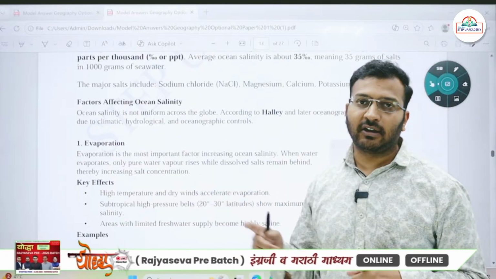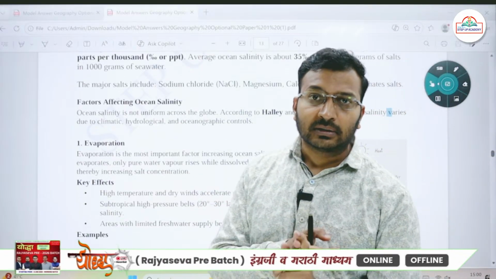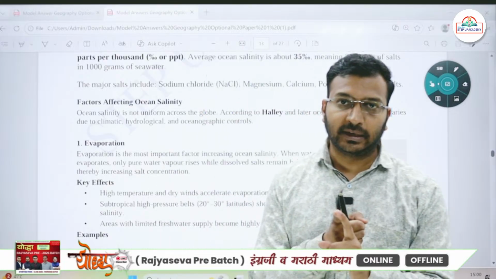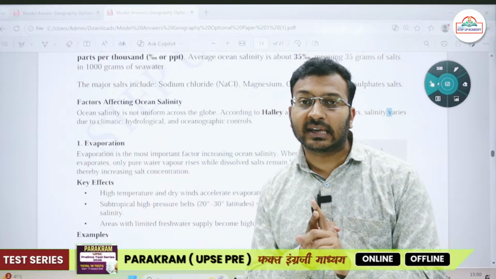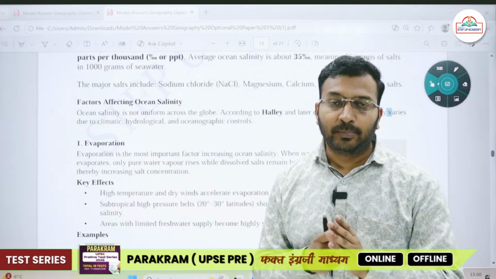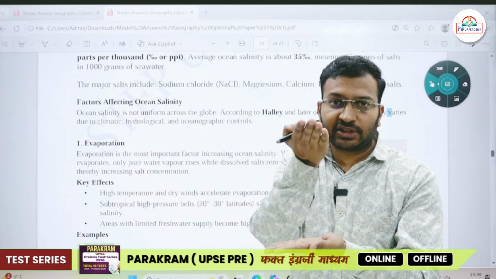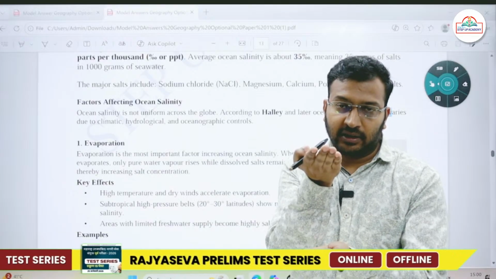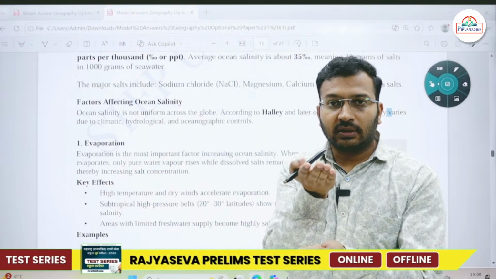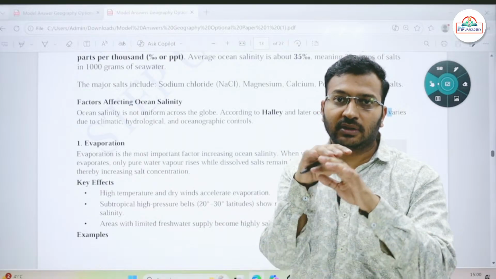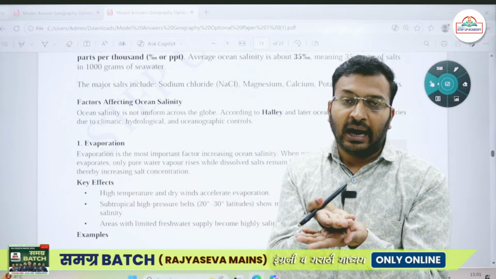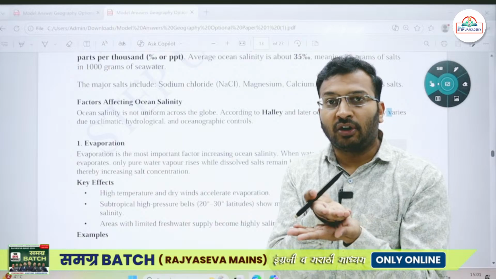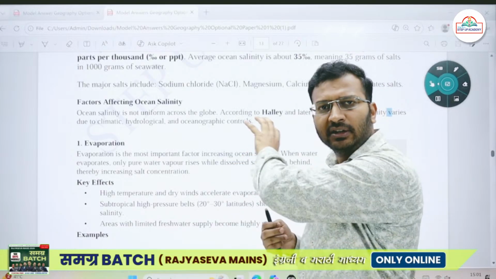First is the evaporation. ठीक है, wherever there is high evaporation taking place, there we will find the salinity will be high, because wherever evaporation is taking place, water vapor is a pure form of water. ठीक है, if you talk about the earth's surface, almost 71% of the earth's surface is covered by water, and here insolation or heat is high mostly within the tropical areas.